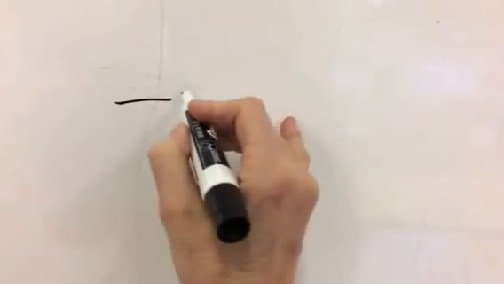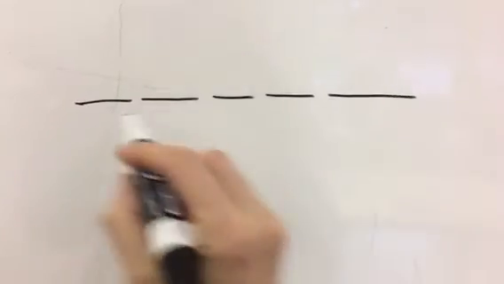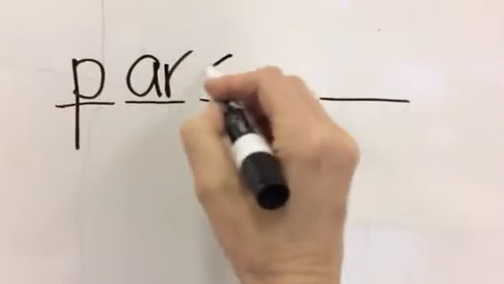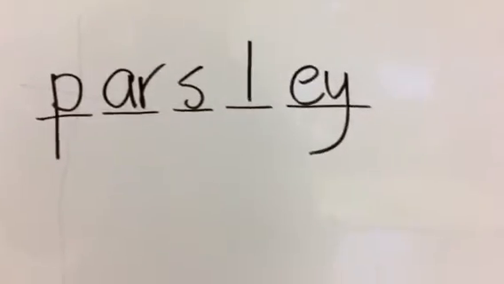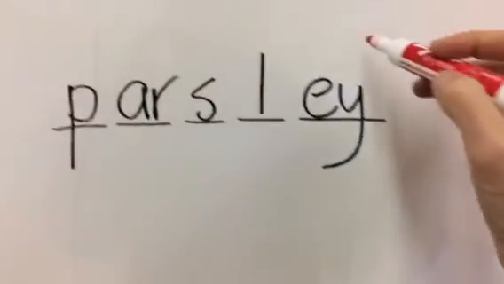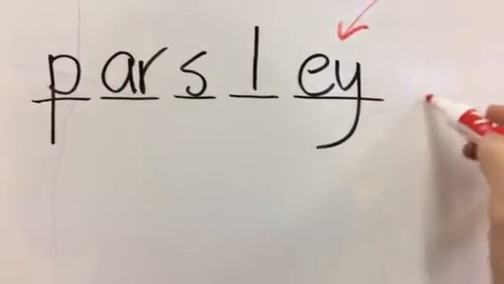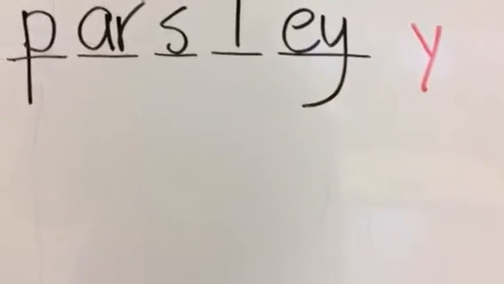Next word is parsley. P-A-R-S-L-E-Y. In this case, the E is at the end of the word, so we know it's an EY or a Y, but it's an EY in this case.